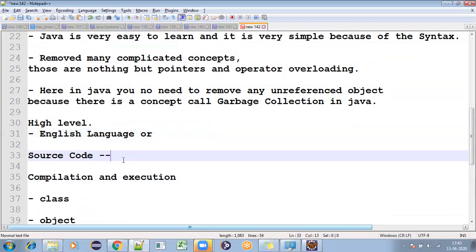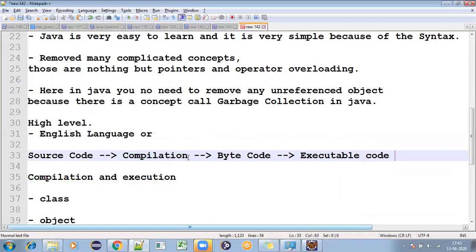So that English language, you need to do compilation first. Once we are doing the compilation, it will be converted to bytecode. After bytecode, it will be converted in the form of executable code.